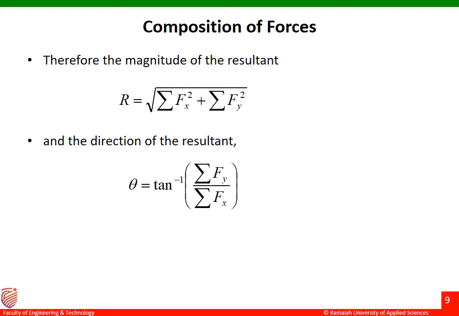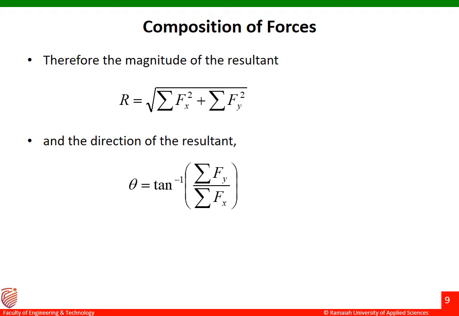Next one is the formula to find out the resultant of a given system of forces. The magnitude of the resultant is given by the formula square root of summation Fx square plus summation Fy square. What is summation Fx? It is the algebraic sum of all the forces which are acting along the x-axis. What is summation Fy? It is the algebraic sum of all the forces which are acting along the y-axis. This we have found out in the previous slide.